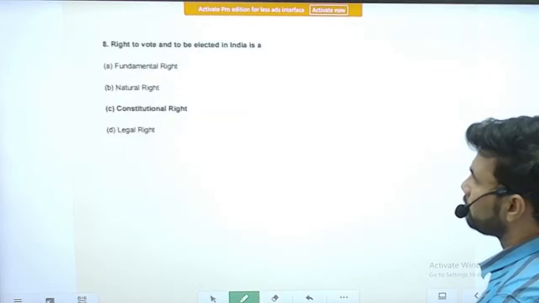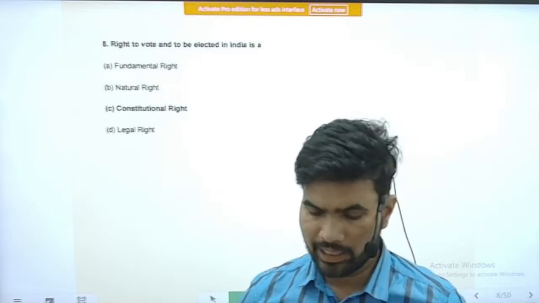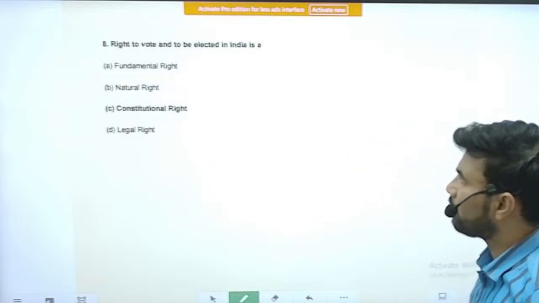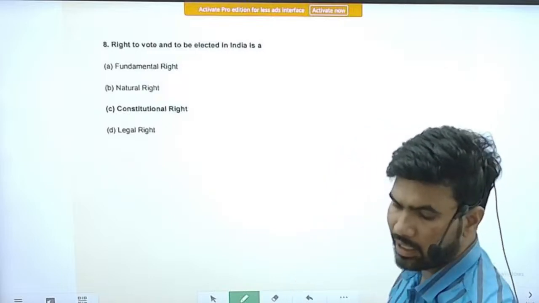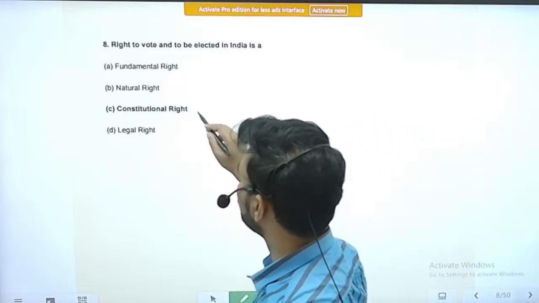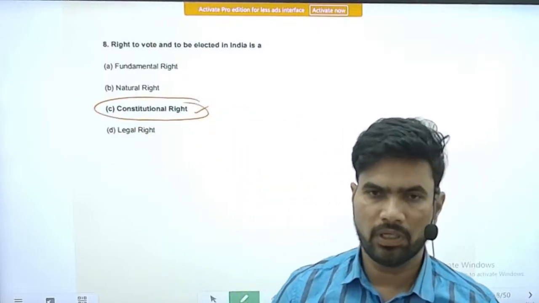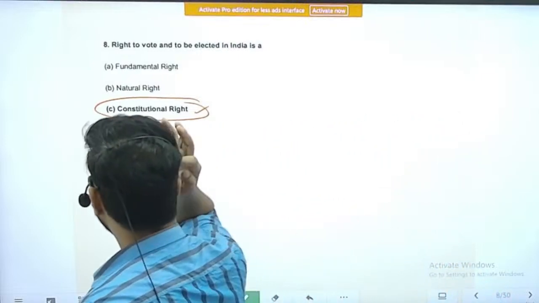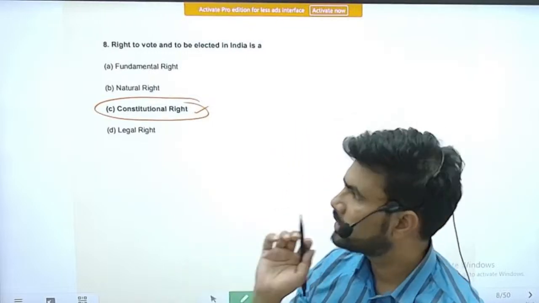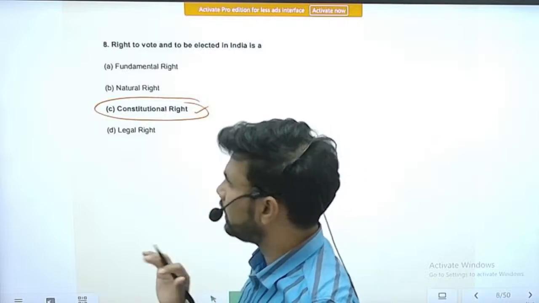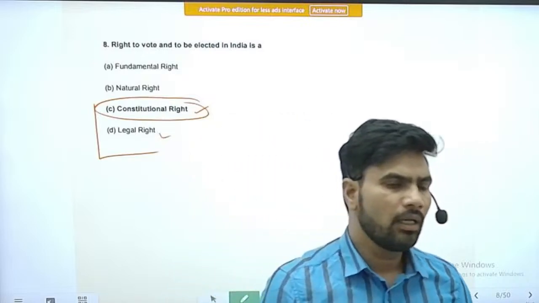Right. Next question, question number 8. Right to vote and to be elected in India is which of the following rights? Fundamental right, natural right, constitutional right, legal right. So it is a constitutional right. If you understand the election process that is there in the Constitution of India, it is a constitutional right. So at the time when the exam was conducted, there was a huge debate that it also constitutes a legal right.